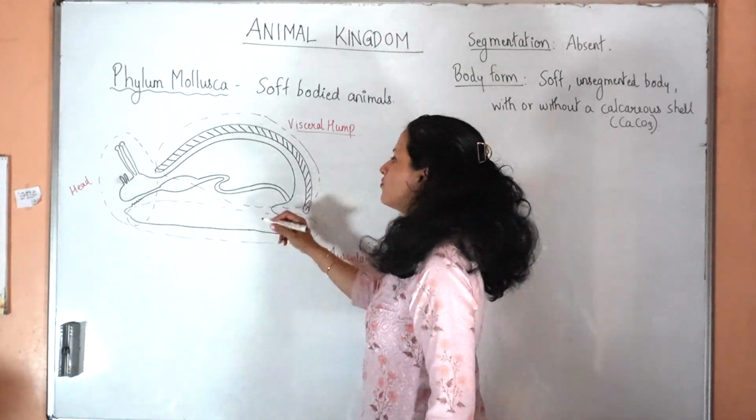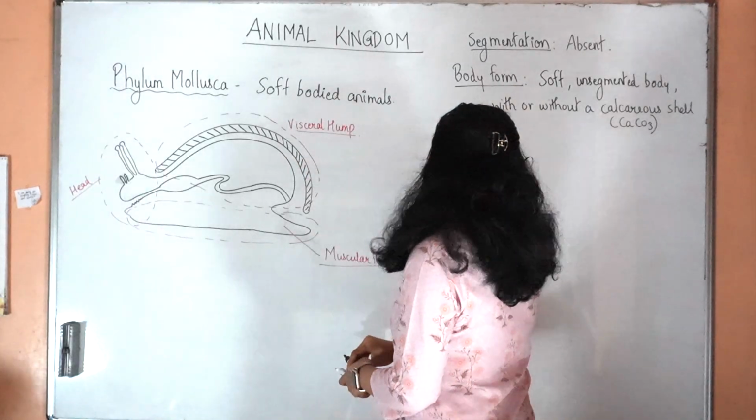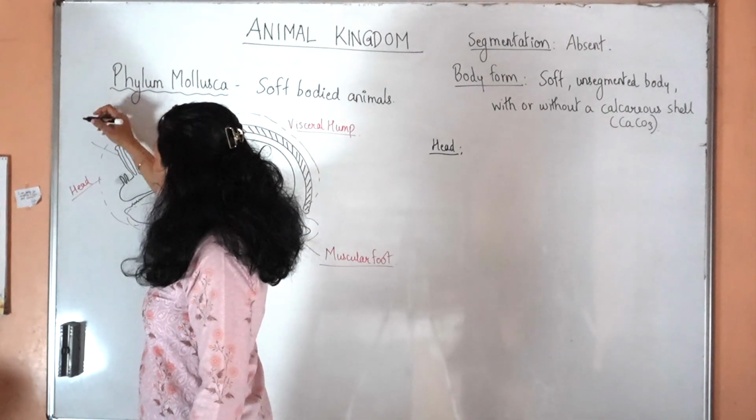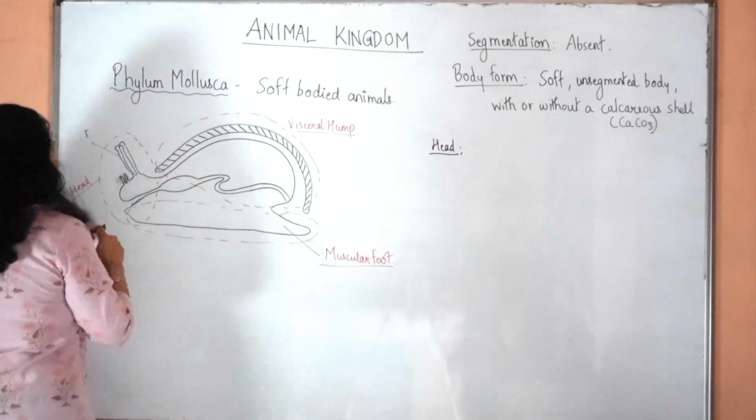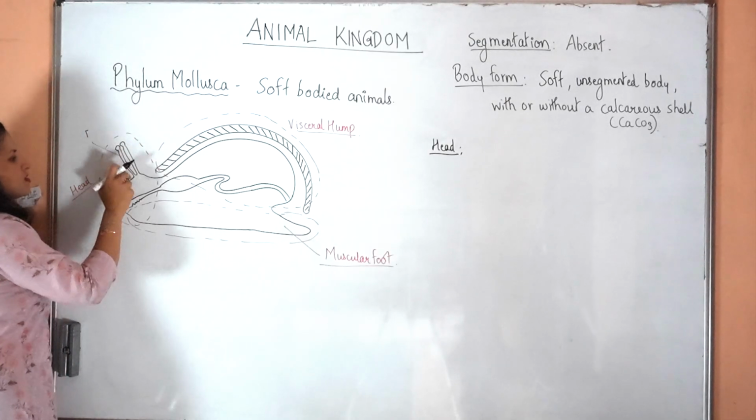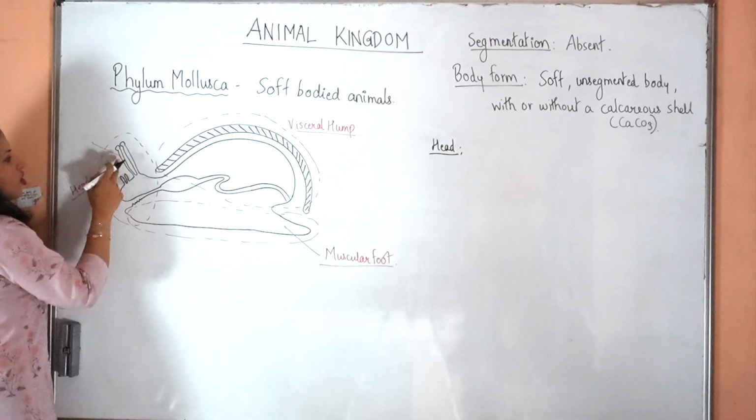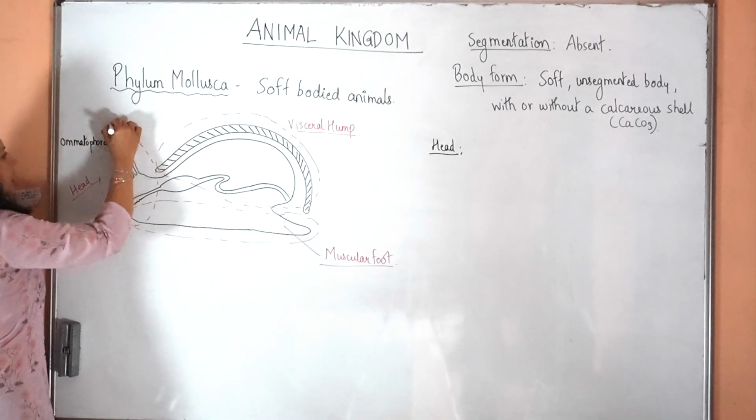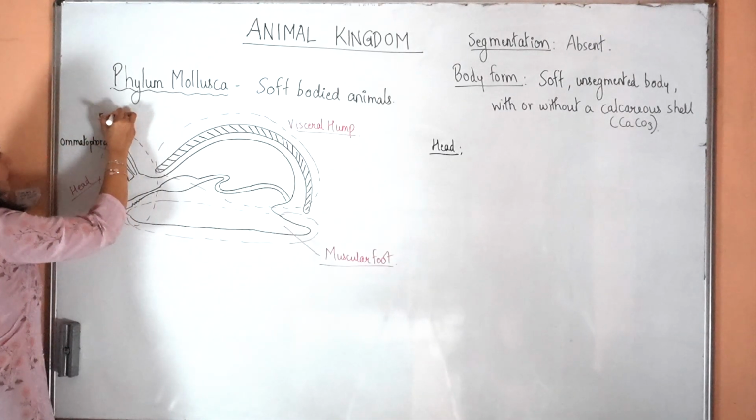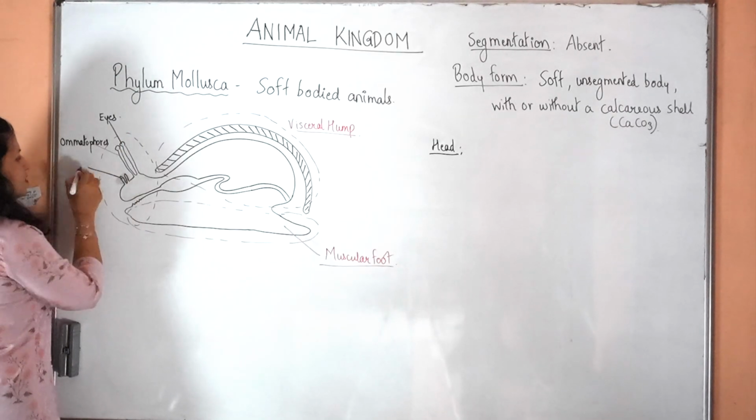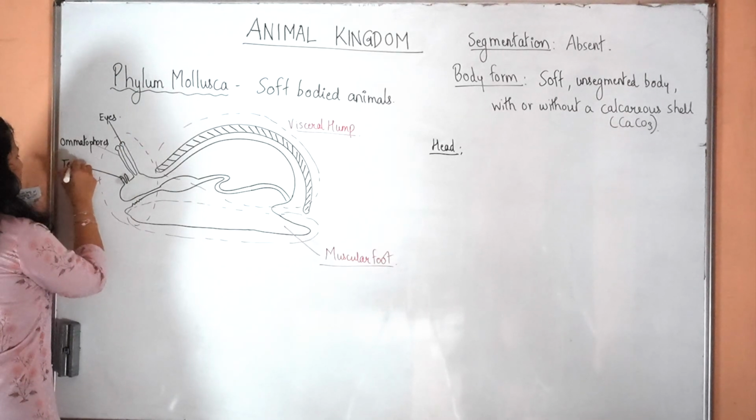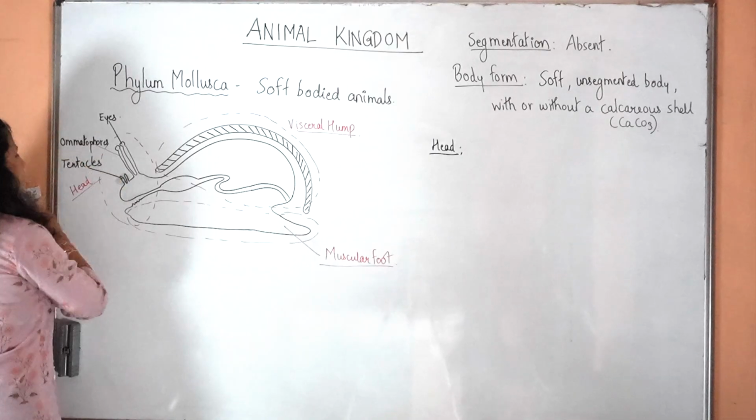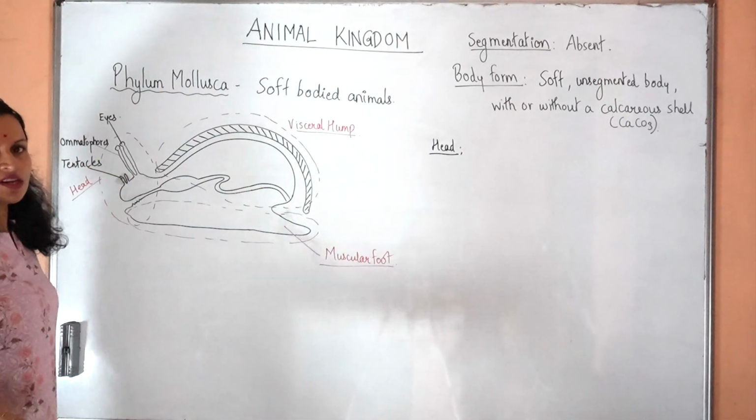What is the purpose of these three different parts? Let us see. The head has these eyes. The actual eyes are on top of these stalk-like structures, which are called ommatophores. Apart from that, these two small tentacles will be seen, which are sensory in nature, sensory to touch and smell.